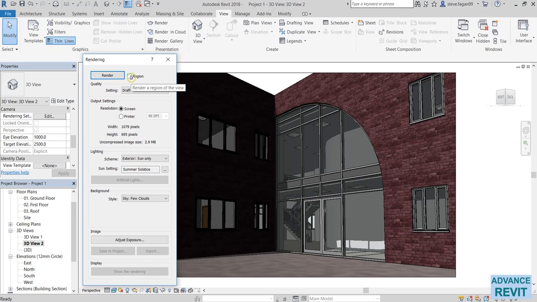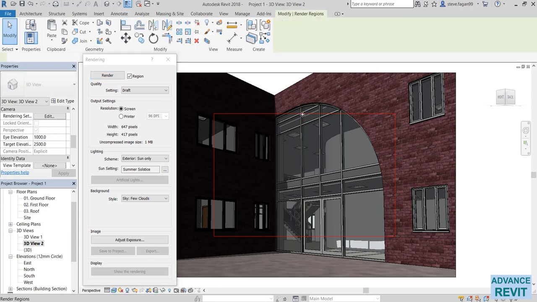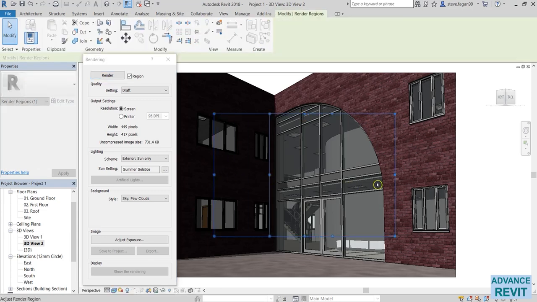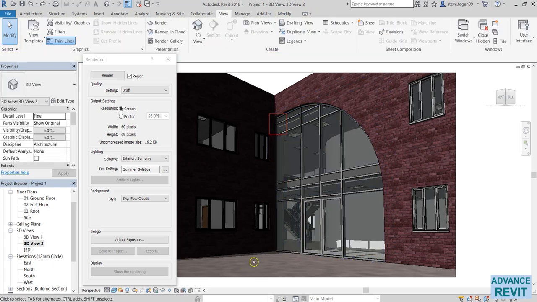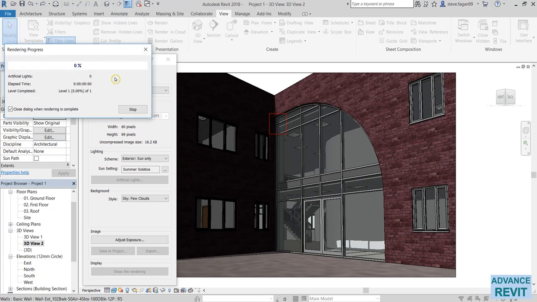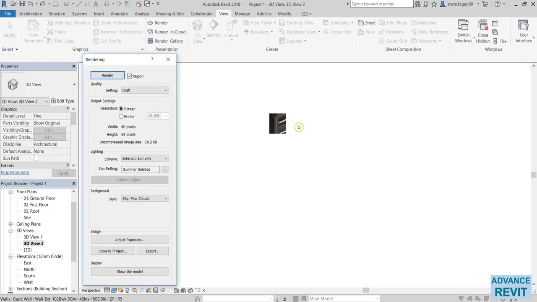So first one there is the region. If I know that the render might take quite a long time, I'm able to do a small section of the image to make sure that what I've done is correct. So when I turn on region, I get the little region box that I can reduce down in size. When I'm happy with my region, I can then select render, and it will render that small section.